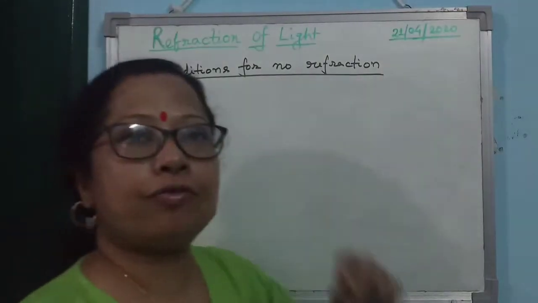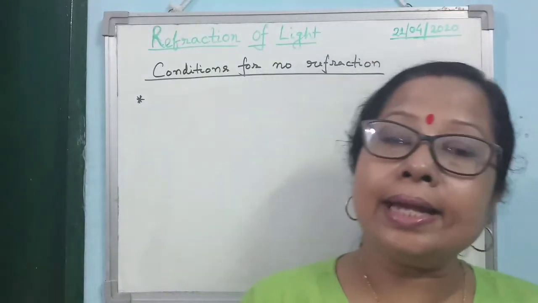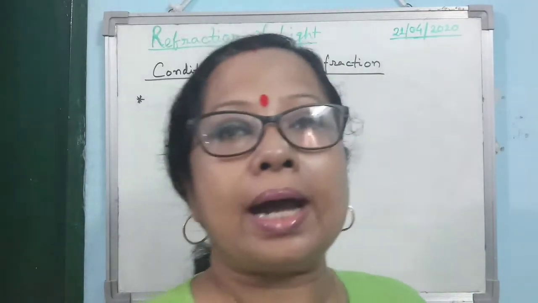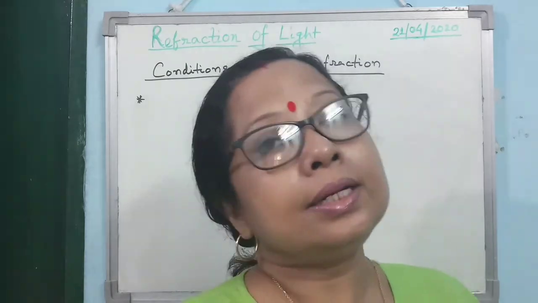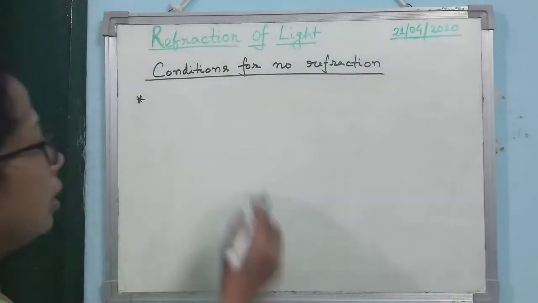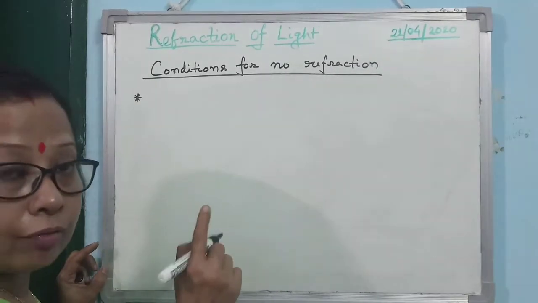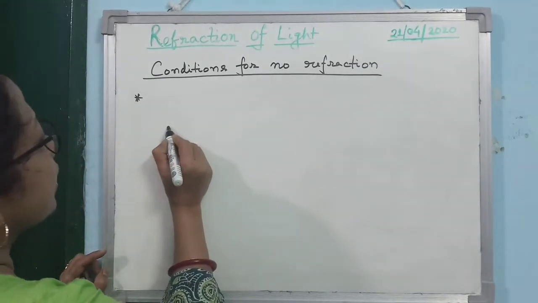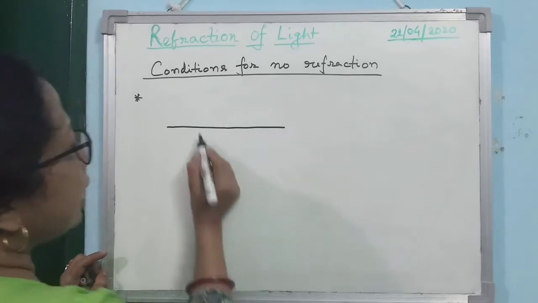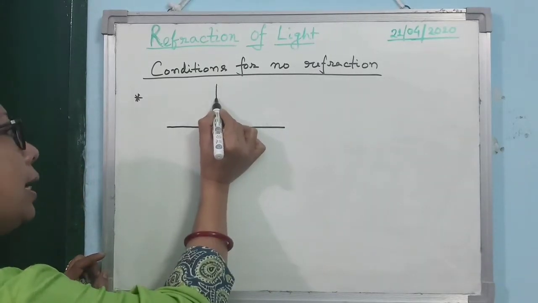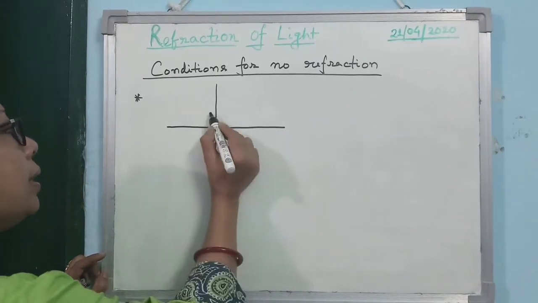Condition for no refraction. What is the meaning? That light will change the medium, but there will be no change in the direction of its path. Under which circumstances does it happen? It is also important from the point of view of the board exam. Suppose there are two media and light is falling perpendicularly on the medium.